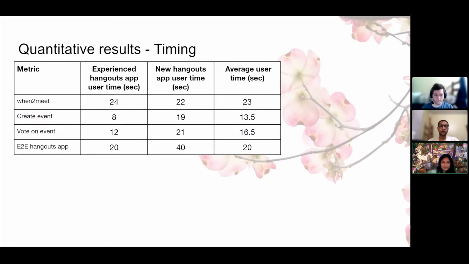As you can see, the experienced users felt that the app was faster than When2meet. However, some newer users struggled with using the Hangouts app because they were very unfamiliar with Discord. This raised the average time taken to use the Hangouts app, with most time spent on creating the event.